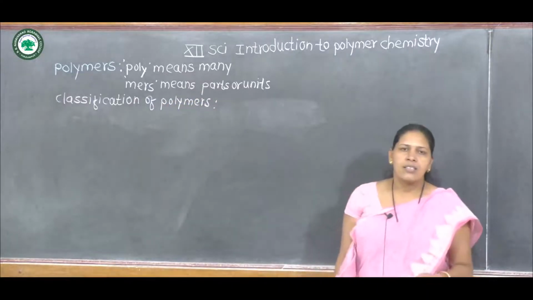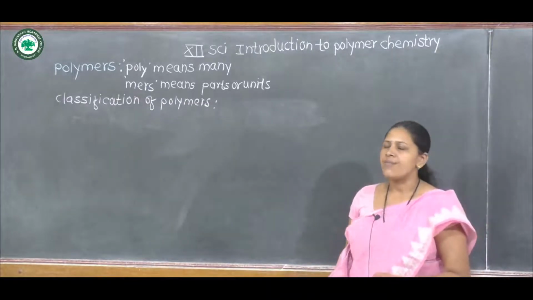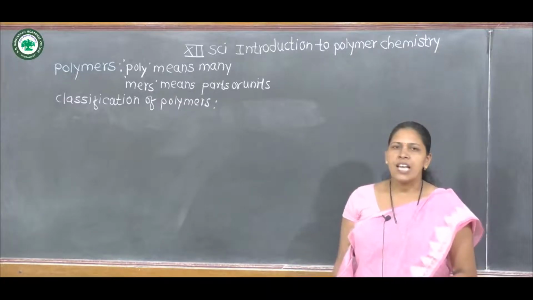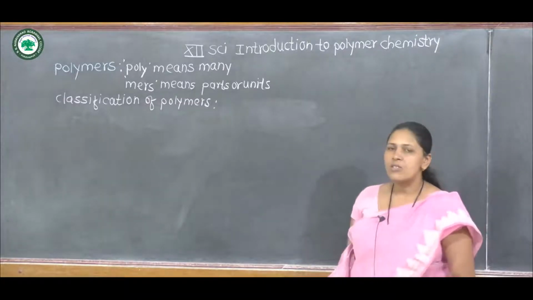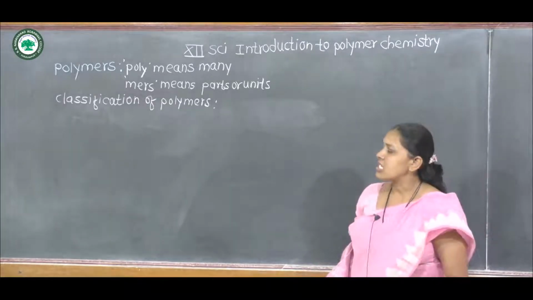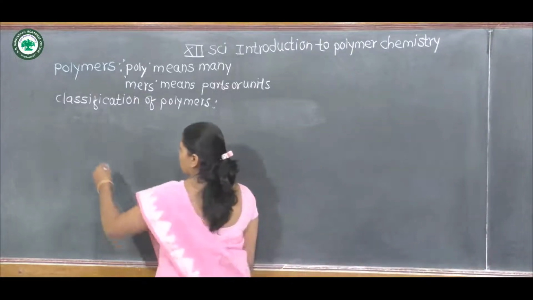There are 4 ways we can classify polymers. First way, or first criteria, on the basis of which we can classify polymers, is classification on the basis of origin or source.